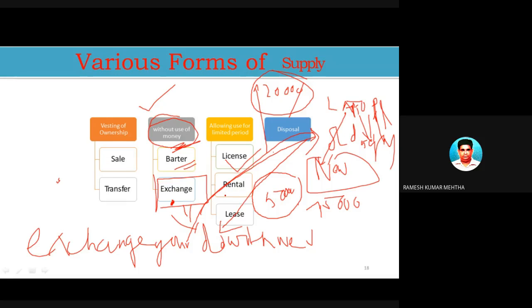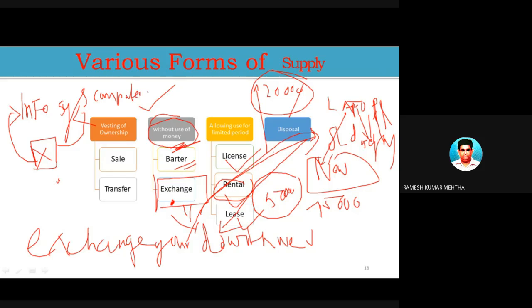Next one is license, rental, and lease. Let's take an example of rental. For example, Infosys is there, and person X is there. Now X is giving his machines or some computers to Infosys for use for 6 months, and after these 6 months, Infosys is going to give all the computers back to X, and X is charging rent for this.